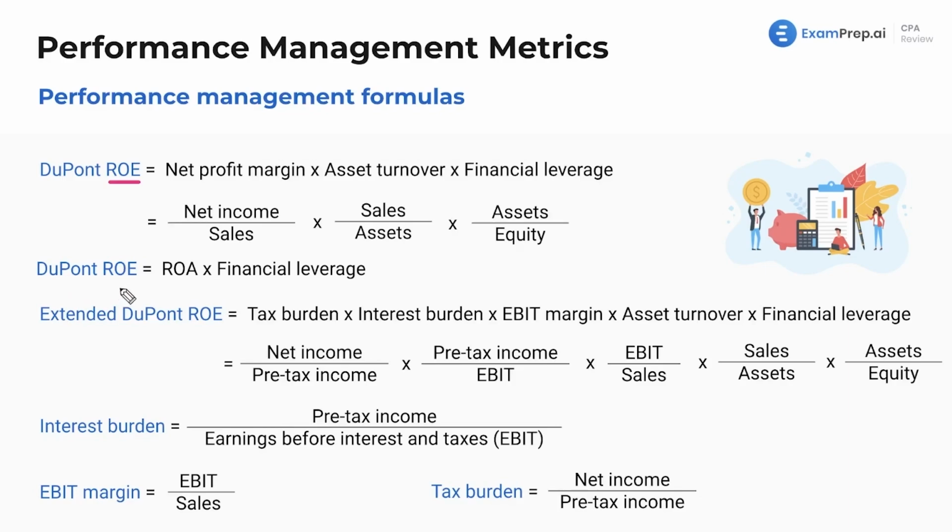So the DuPont ROE equals the return on assets times financial leverage. I mean, again, just so many ways to rewrite all of this. So as you can see, ROA, return on assets, is net profit margin times asset turnover. Make these connections, and you'll get it. Now, if you didn't think the DuPont ROE was extended enough, we've got the 4-hour extended Blu-ray edition with director's commentary. Well, this is the tax burden times the interest burden times EBIT margin times asset turnover times financial leverage. So, okay, you might think, well, this is the same, so this is what's different. Let's talk about this for a second.